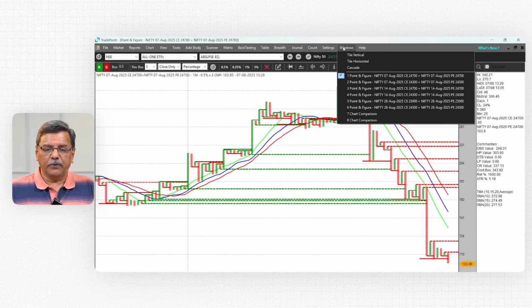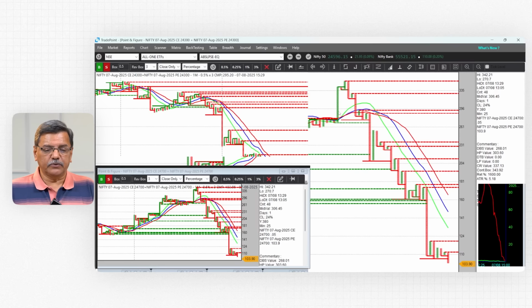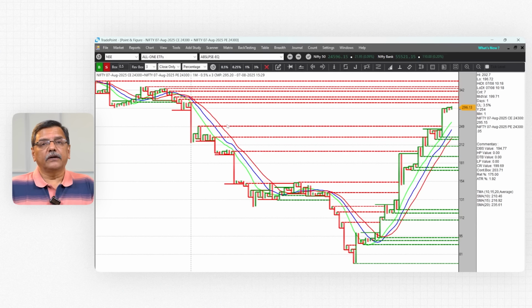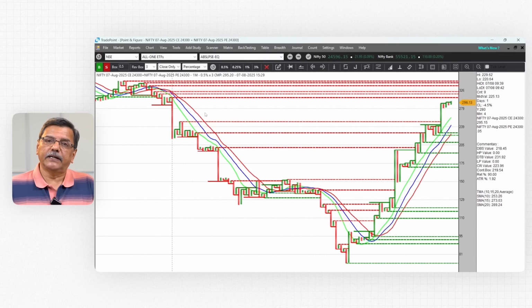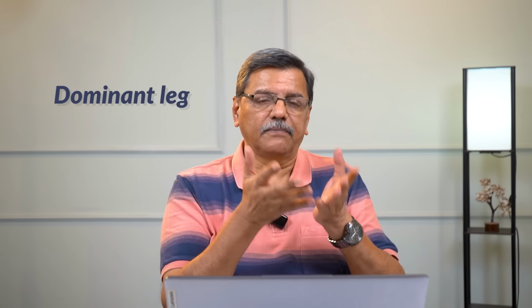Now, exactly opposite to this, if you look at the minus 200 straddle, which is 24,300, here you will see a price action which is exactly opposite. I'll show you the chart also. When Nifty was 24,500 or 470, at that time the 24,300 call was the dominant leg that had more premium than the put, naturally, because this is today's expiry, 7th August.